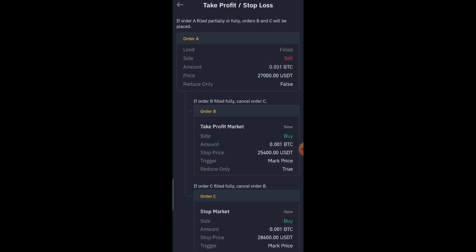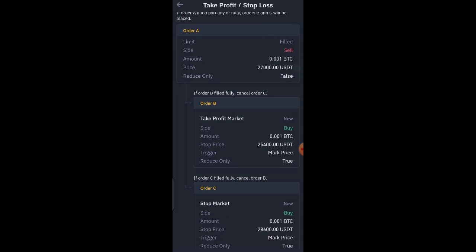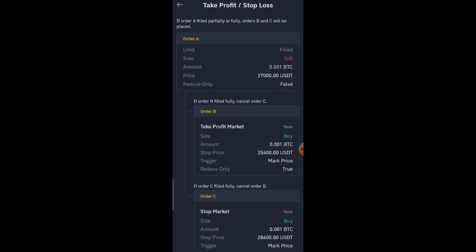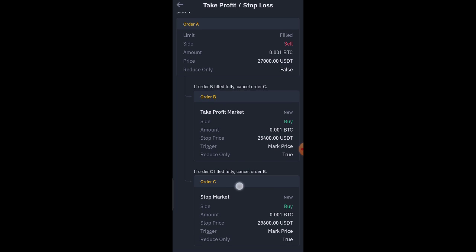So as you can see here, this is the order here. This order is the price at which we want to enter this market, which is 27,000 USDT. That is when BTC actually gets to 27,000, right? Then since this is true, it's going to open the remaining two here.